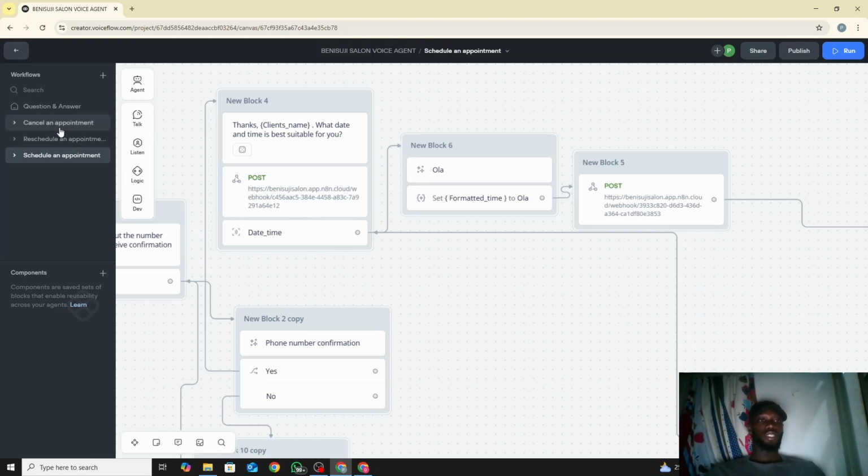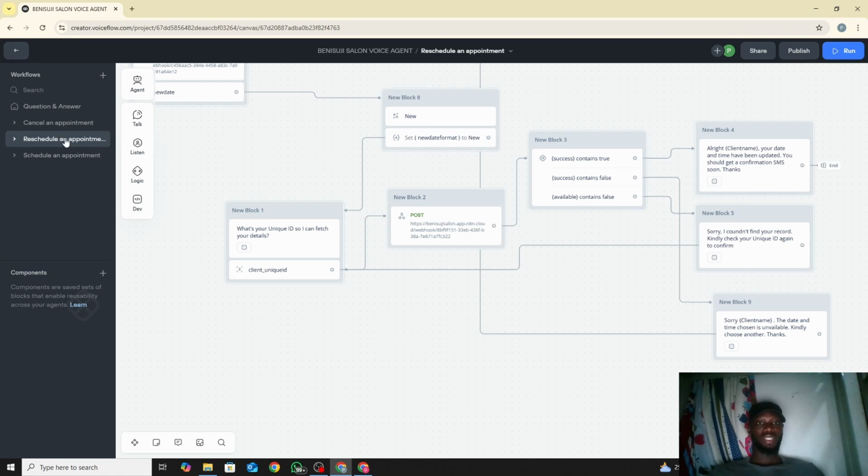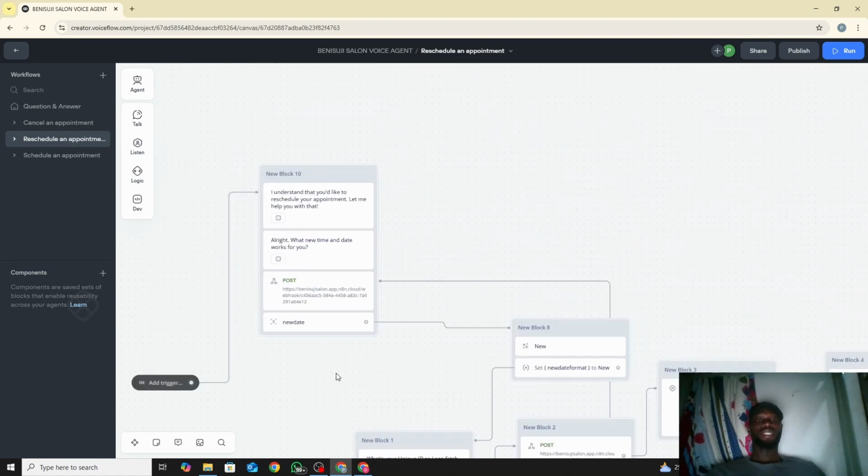So let's go to rescheduling, not to waste more time. After the intent of rescheduling is done, you continue the same process. In a message you say, I understand that you'd like to reschedule your appointment. Let me help you with that. That's a message block. Then you say, all right, what's the new time and date that works for you? Reschedule block. And then we send a post request to get the new time and date, just like we did in the previous one, so I'm not going to explain that one again.